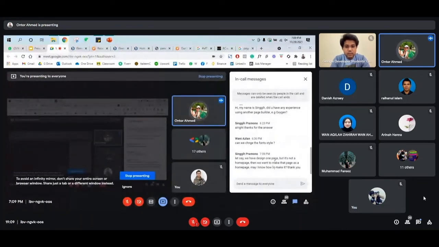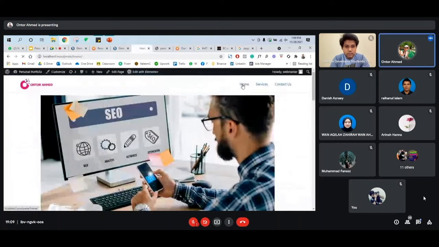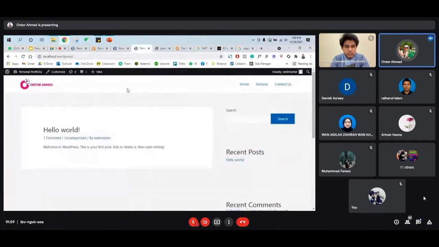Let's say we have designed one page, but it's not the home page. Then we want to make that page a home page. Okay, this is a very good question. Okay, so this is the page. We go to the original home website. So this is the original website. So whoever clicks on that page, it will come to this one.